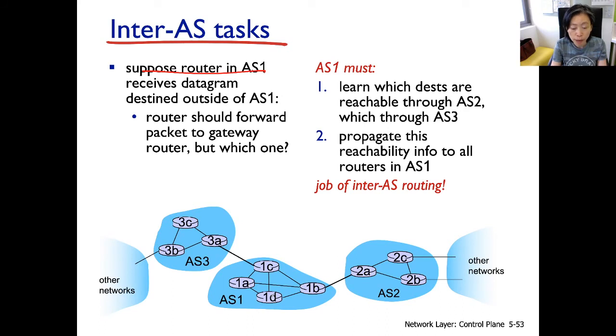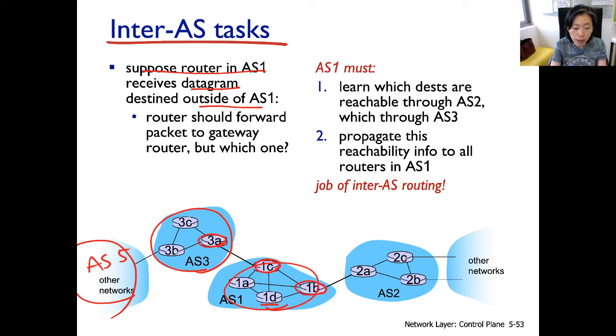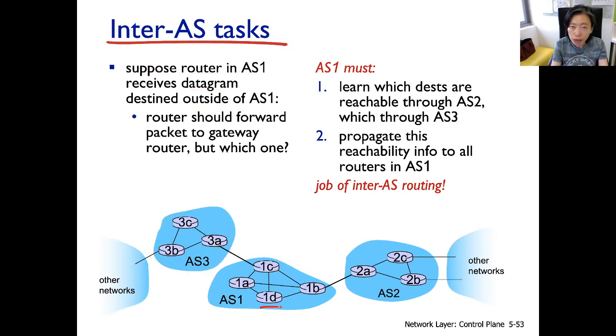Let's suppose a router in AS1, say 1D, has packets to go outside of the AS. Let's say AS5 here. Now, we see the shortest AS path will be what? AS1, AS3, and then AS5. And this information will be available here at the gateway routers 1C, 1B, 3A, 3B. But 1D here is an internal router.